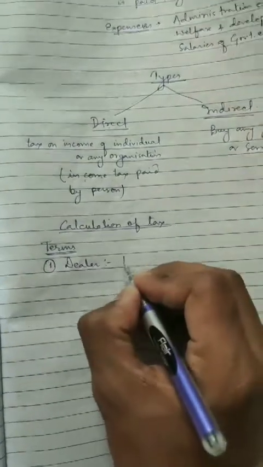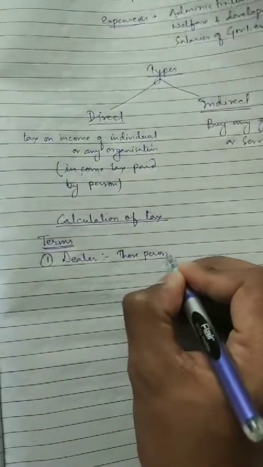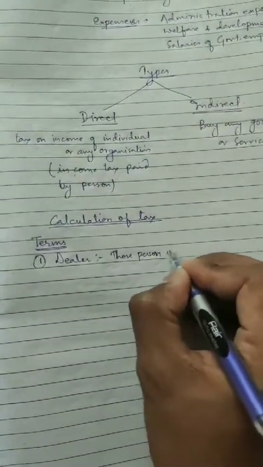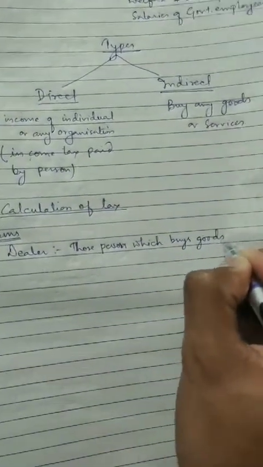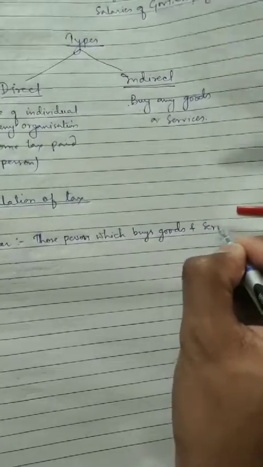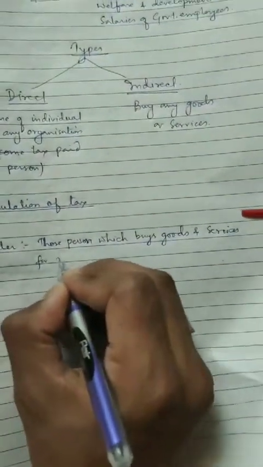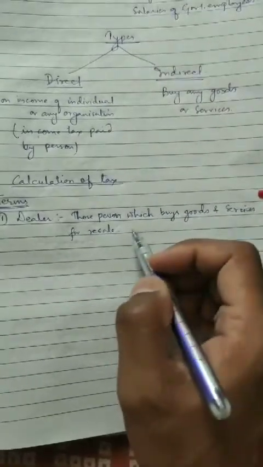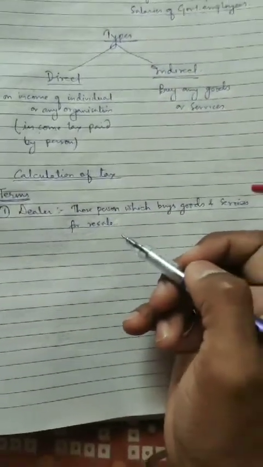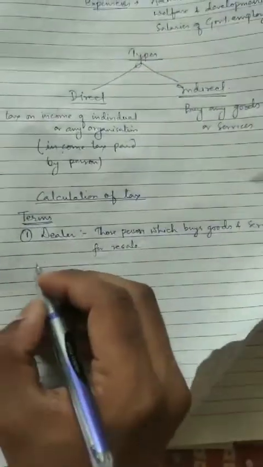Dealers are those persons who buy goods and services for resale, like any shopkeeper who purchases goods for selling them. They are called dealers. This is the first term.